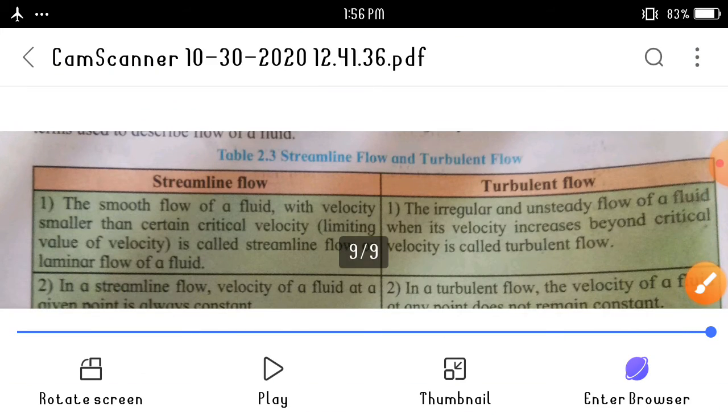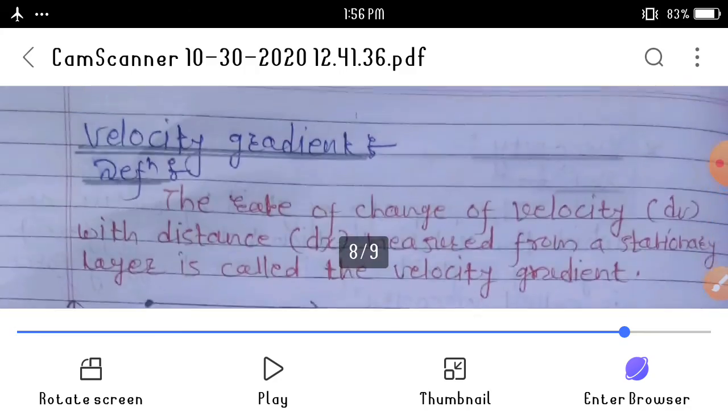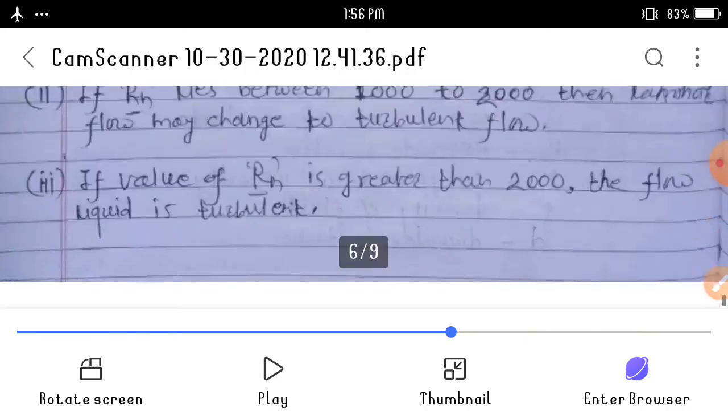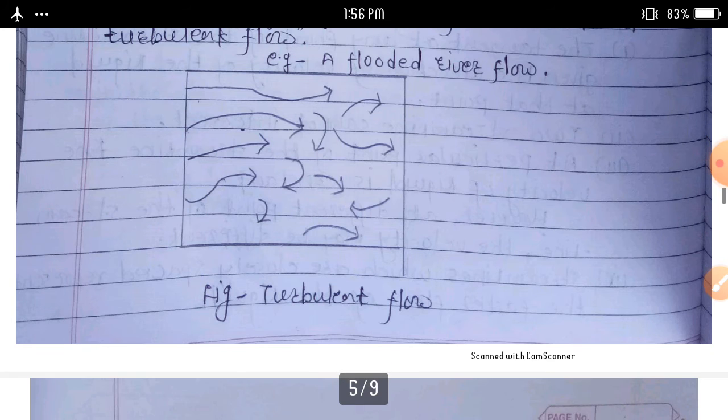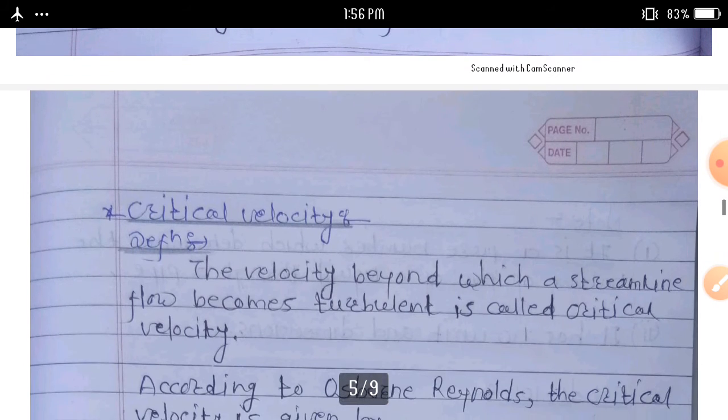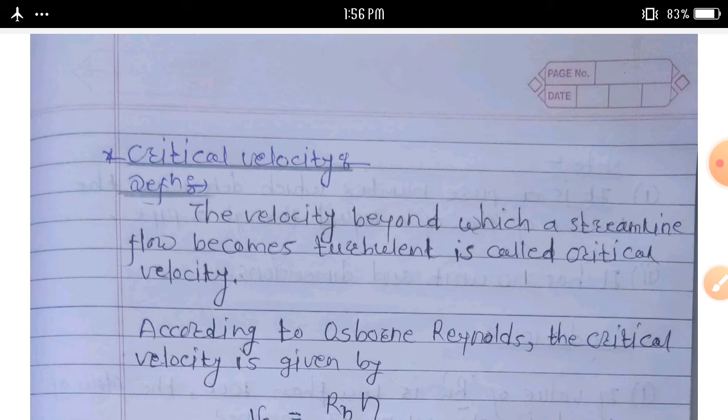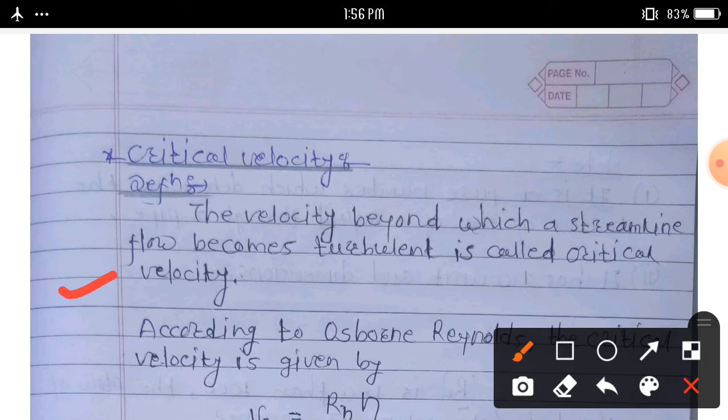Then next point we can discuss here. What do you mean by critical velocity? Definition: the velocity beyond which a streamline flow becomes turbulent is called critical velocity. Simple definition to prepare here.